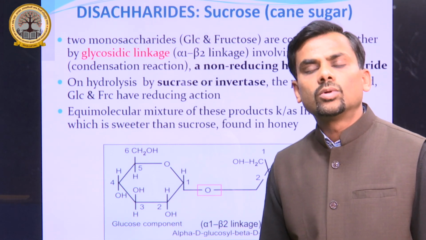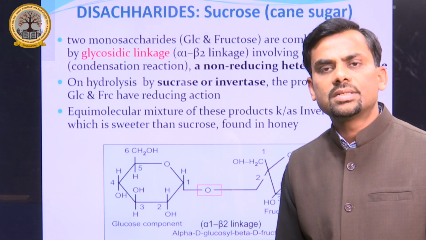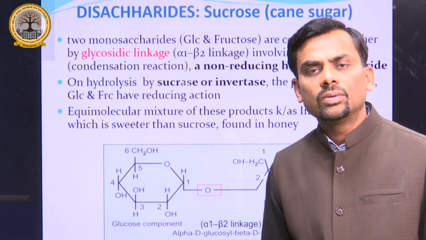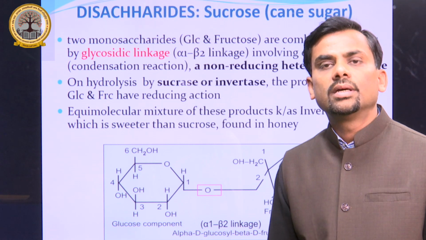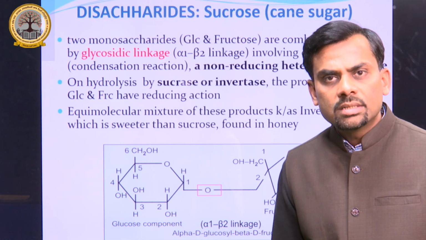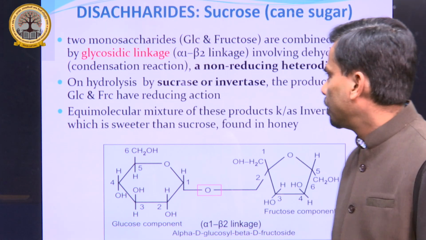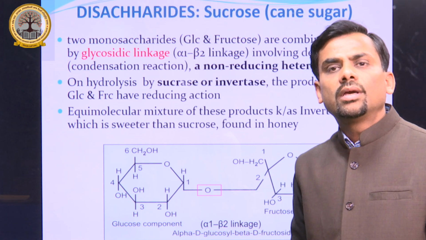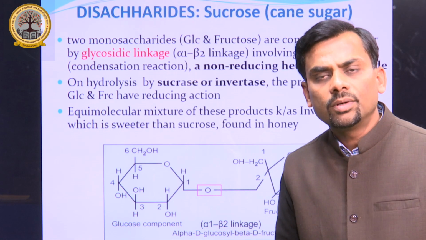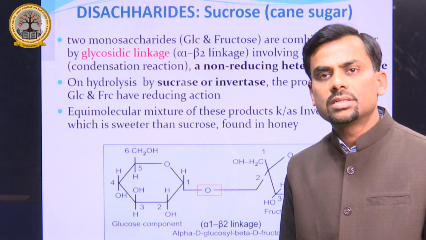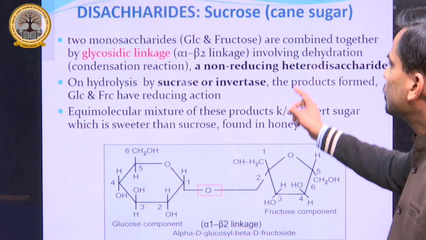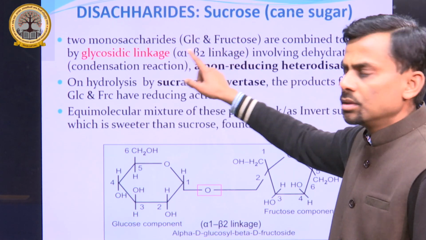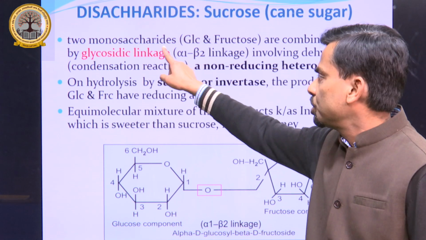When two monomer units, that is two monosaccharides, are combined through glycosidic linkage, then a disaccharide is formed. Take the example of sucrose, which is also known as cane sugar, because it is obtained from sugar cane. It has two monosaccharides, glucose and fructose, joined by glycosidic linkage.